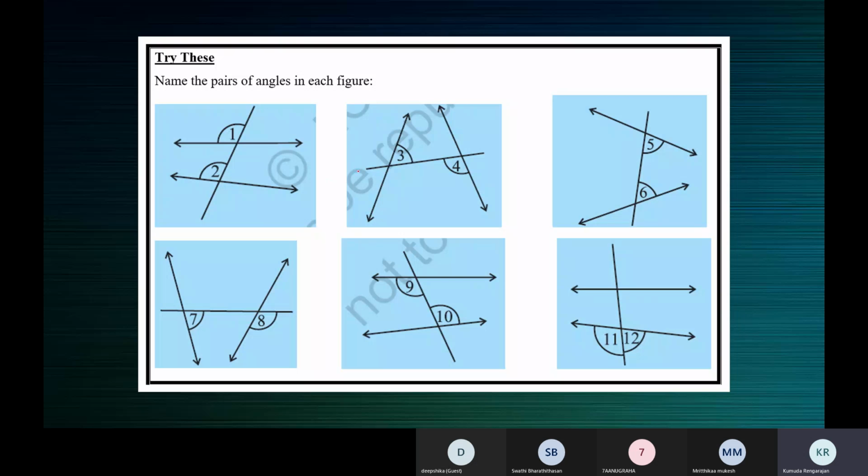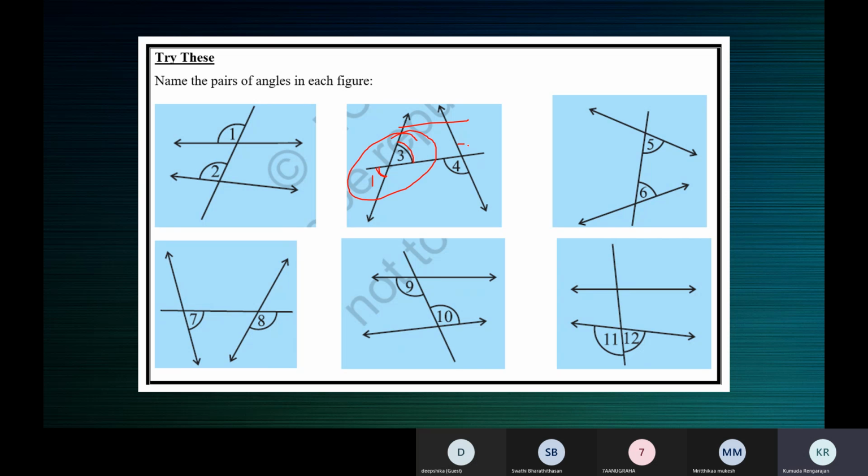Supposing I have an angle here, I call it angle 1. We know that these two lines are not parallel. So what? 1 and 3 are vertically opposite angles and they are equal. If angle 1 is 50 degrees, 3 is also 50 degrees. Whether these two lines are parallel or not parallel, vertically opposite angles are not affected.